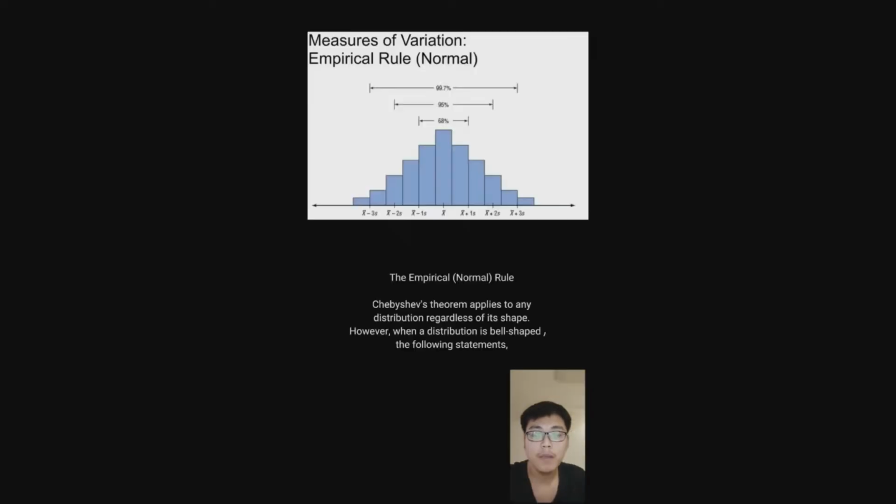Step 2, divide the difference by the standard deviation to get K. K is 2.5. Step 3, use Chebyshev's theorem to find the percentage, which is 84%. At least 84% of the data values will fall between $0.20 and $0.30. Chebyshev's theorem applies to any distribution regardless of its shape. However, when a distribution is bell-shaped, the following statements, known as the empirical rule, are true.